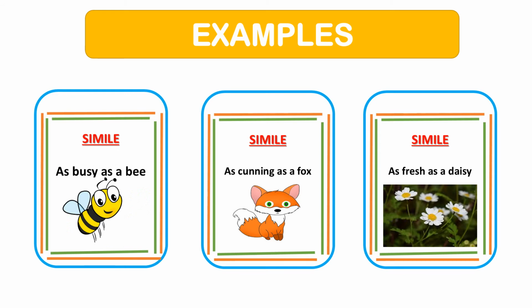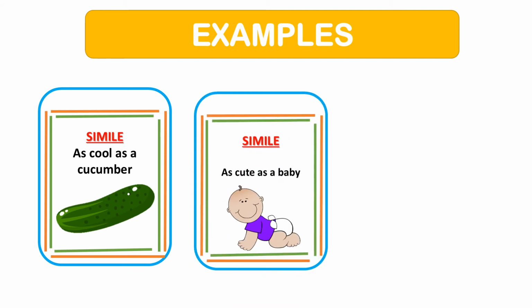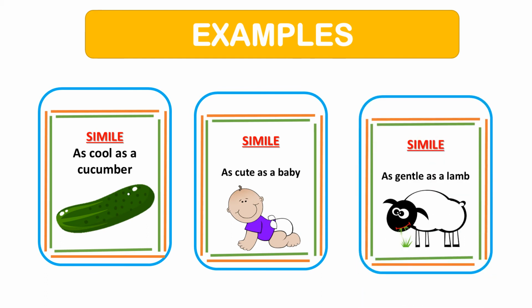As cool as a cucumber. It means that someone who is very calm or someone who is untroubled by heat or by exertion. As cute as a baby. This simile is referred to something which is small in size or something which is attractive or something which does not mean any harm. As gentle as a lamb. This simile is used for the person who is very kind and who cannot hurt anyone.